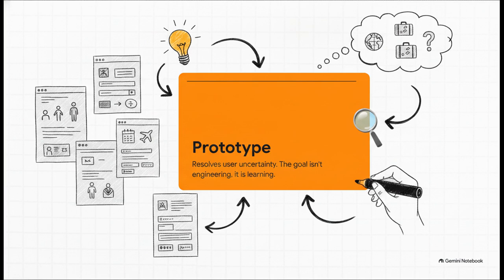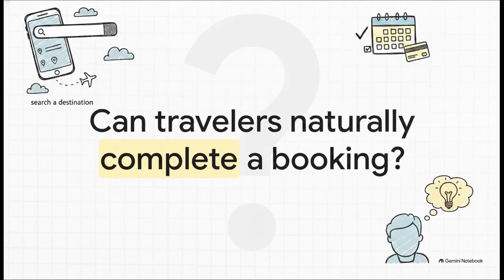We're talking a Figma design, a clickable demo, or honestly, just literal paper sketches on your desk. Because at this stage, the AI doesn't matter yet. We are only asking if people can understand the interface. If they can't figure out how to search a destination or complete a booking naturally, it doesn't matter how brilliant your back-end AI model is. The goal right now is not engineering. The goal is purely learning about human behavior.